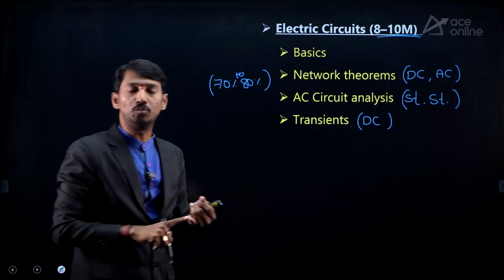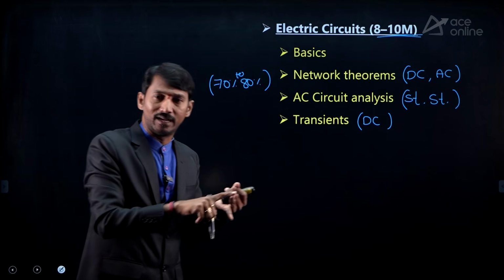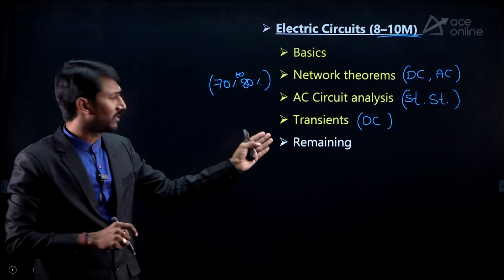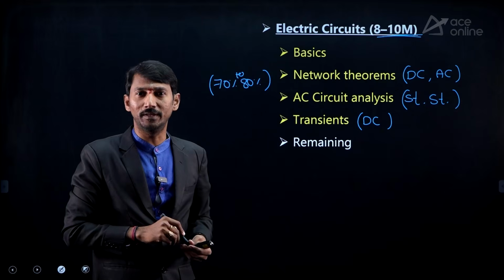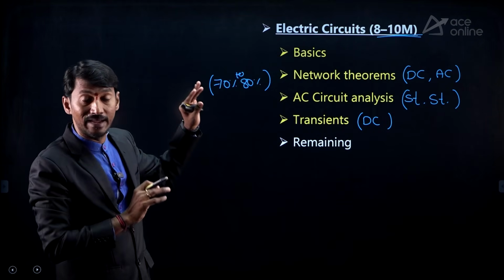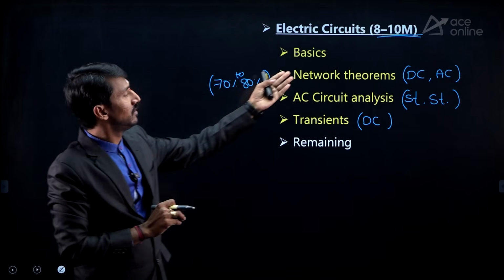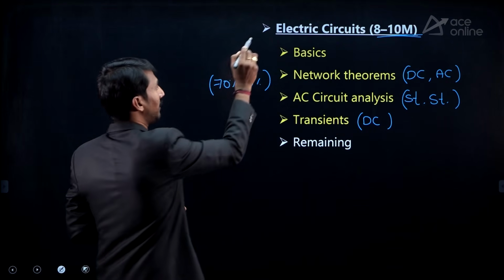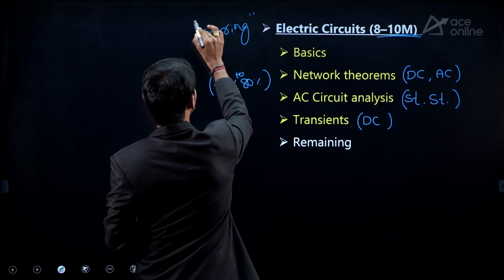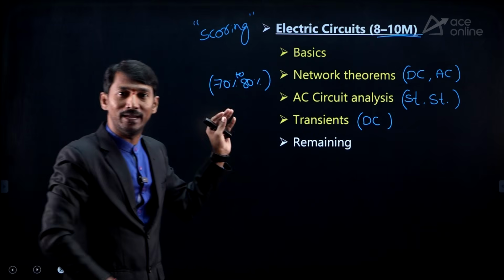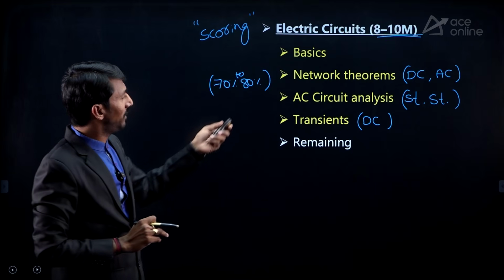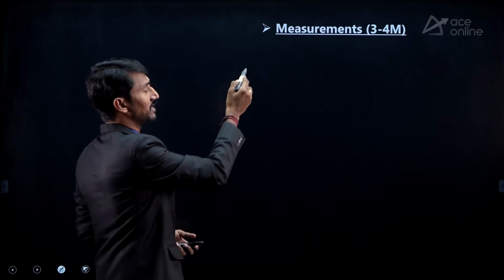And other than that, two-port networks are there. Filters or magnetic fields or other topics are the remaining topics, from which 1 or 2 marks may be there. That's why these 4 topics must be followed, to have the electrical engineering basics as well as a good score in electrical circuits. And this subject is a scoring subject, which is a core subject. Based on that, you can segregate and prepare in these 60 days of time. Immediately, the next subject I am giving is measurements.